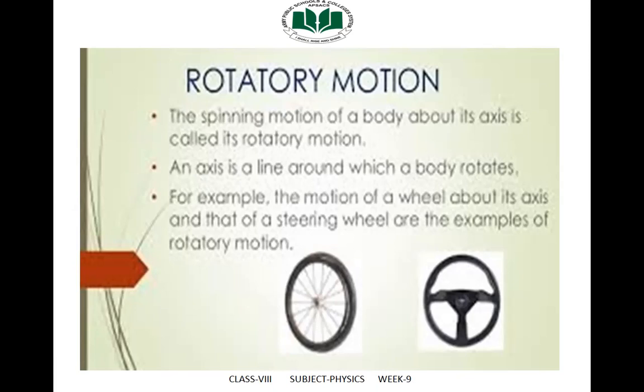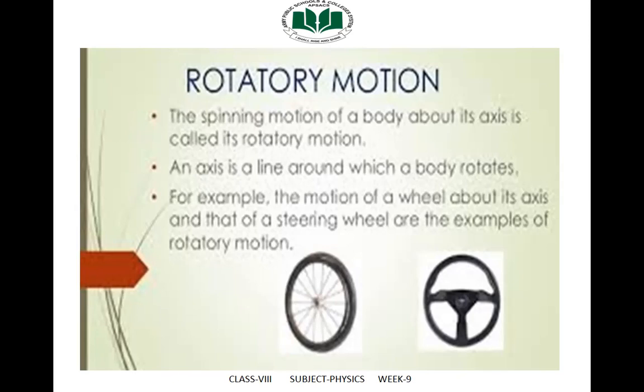The motion of a wheel about its axis and that of a steering wheel are examples of rotatory motion. The motion of the earth around the sun is circular motion and not spinning motion. However, the motion of the earth around its geometric axis that causes day and night is rotatory motion. Think of some more examples of rotatory motion.